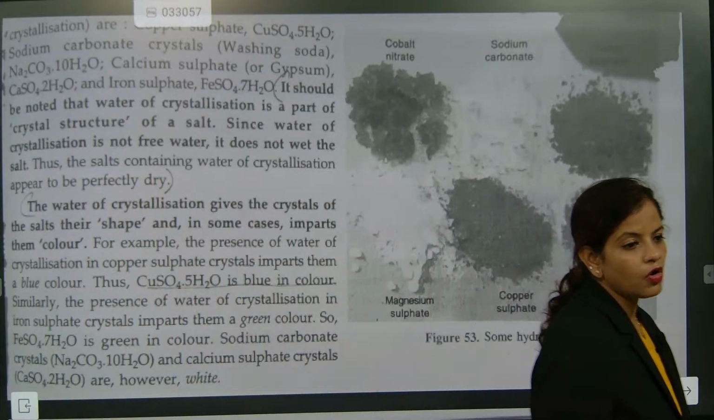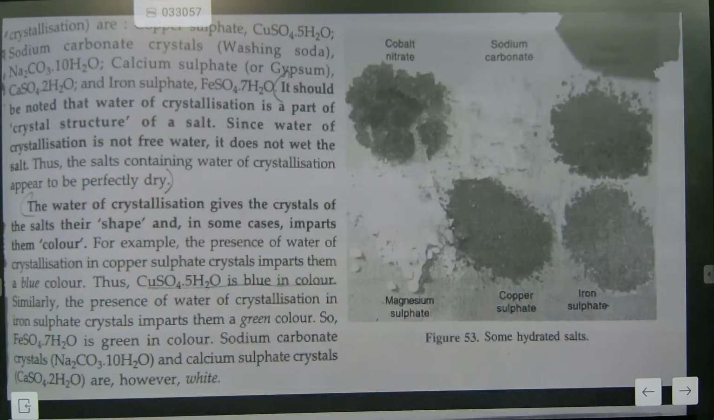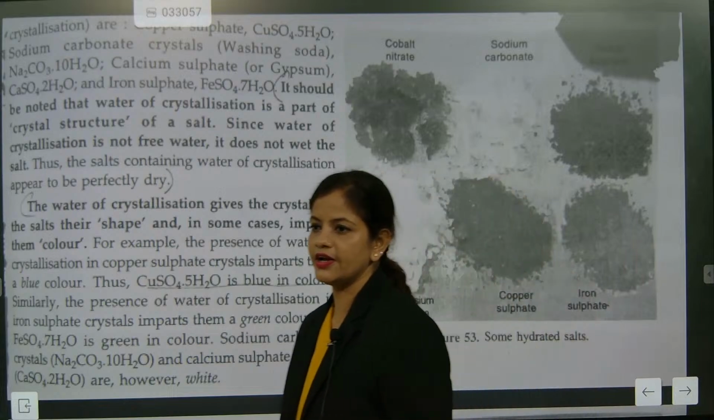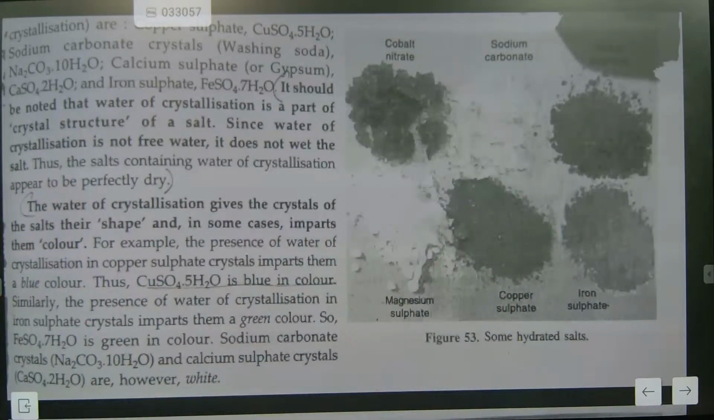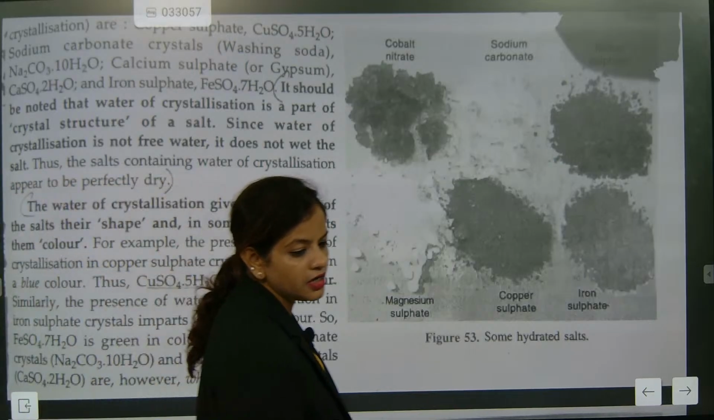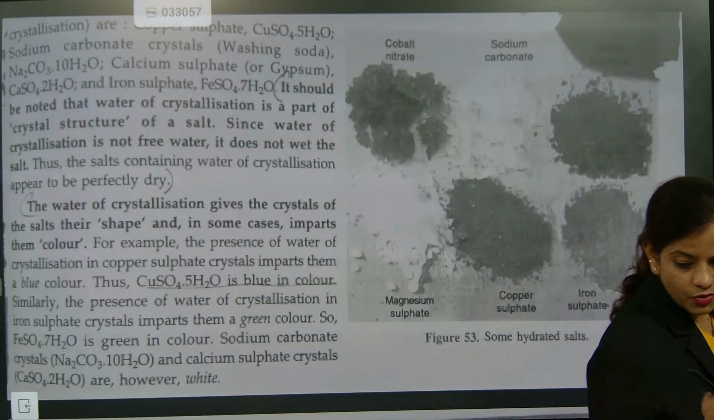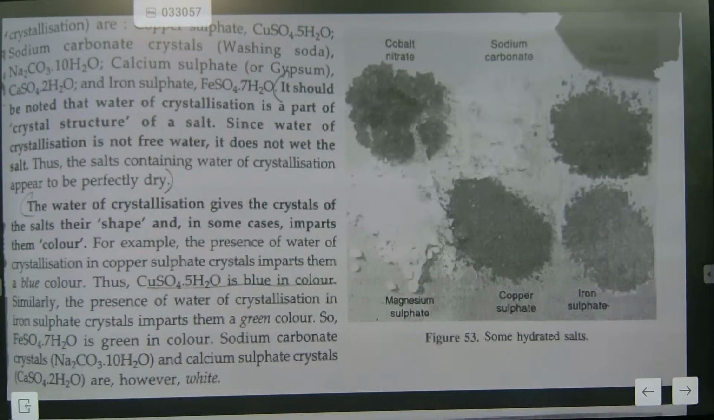Understood? What is the color of cobalt nitrate? Pink in color. Write down. Cobalt nitrate will be pink in color. So there are pink, green, yellow, blue, and brown colors.